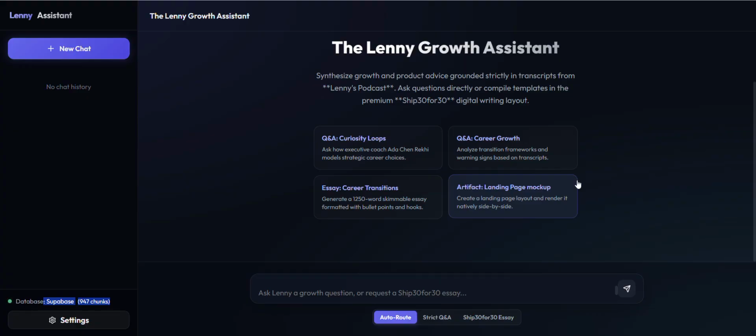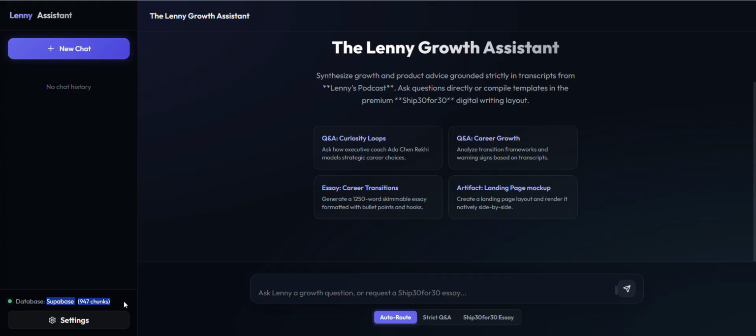On the left, you can see the database status, that is working on Supabase with 947 internal chunks. That's the result of the ingestion pipeline. I fed in the transcripts, chunked them semantically, and embedded each chunk locally.